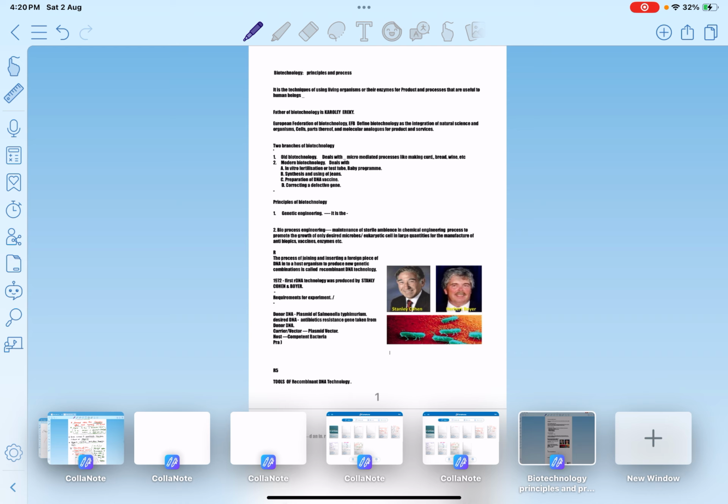Today we have to discuss one of the important topics in biology, applied biology: biotechnology, principles and process. From any point of view, whether I am talking about CBSE, NEET exams, ISC exam, or any other board exams, this chapter is very important. You also have to know about the emerging field of applied biology, biotechnology. Okay, let's start with what's meant by biotechnology.